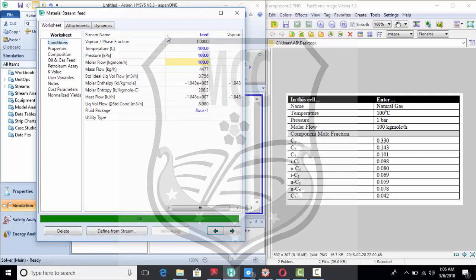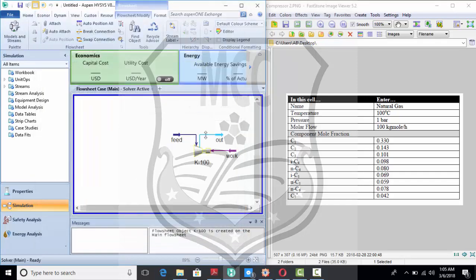Okay, so the stream is fully defined, so it appears as okay. Now as you can see, the inlet stream is turned dark blue, and the outlet is light blue, which means that it isn't defined yet.